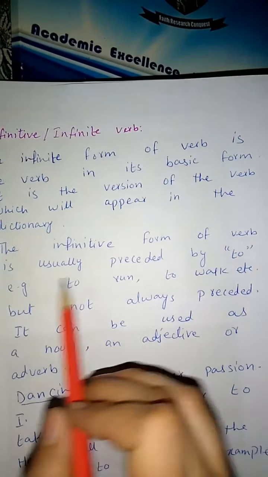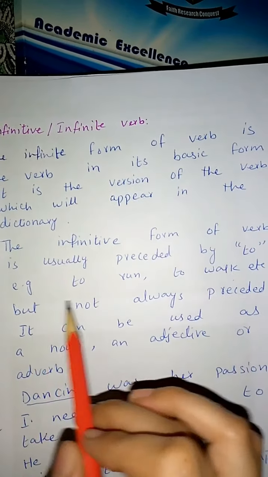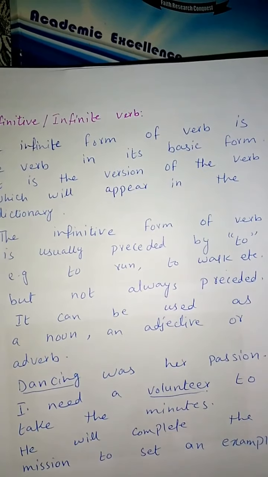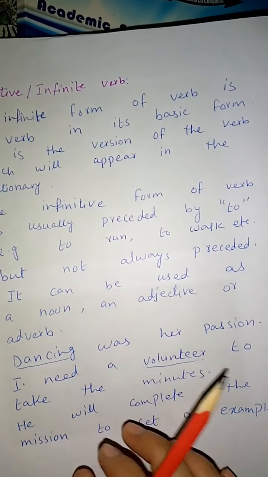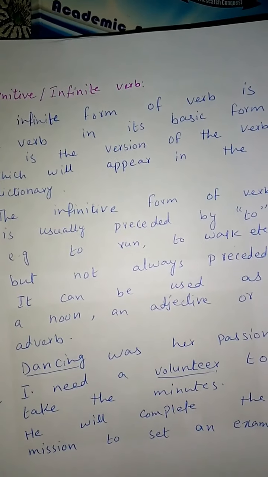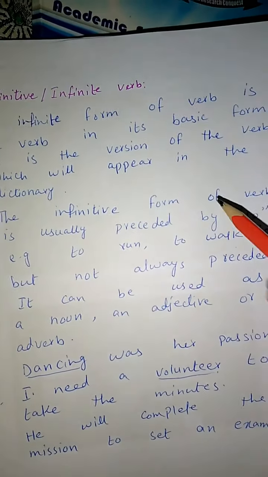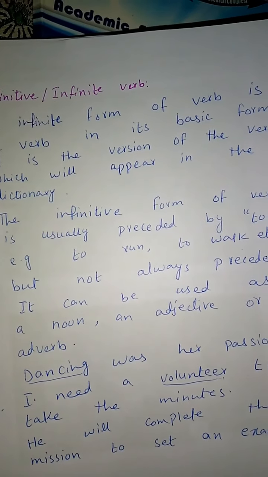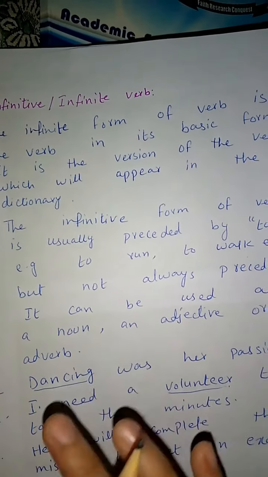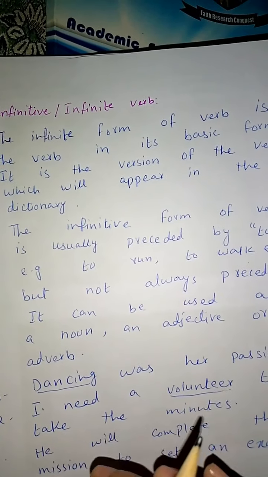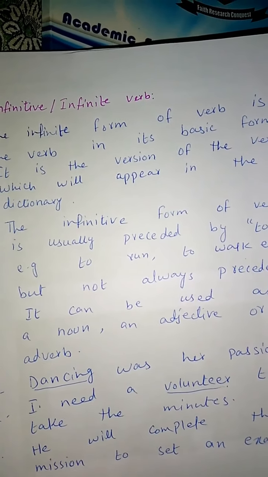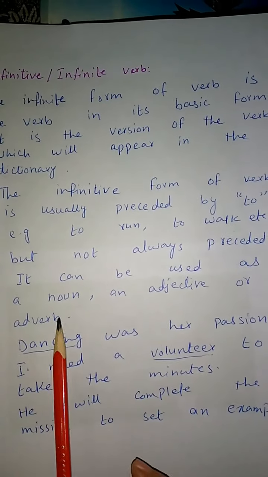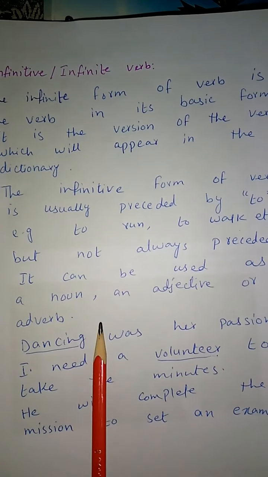The infinitive form of a verb is usually preceded by to. For example, to run, to walk, etc. But it is not always preceded by to, okay. Every time the verb will not be starting with to, to will not be there every time, okay, but usually it is. It can be used as a noun, an adjective or adverb.